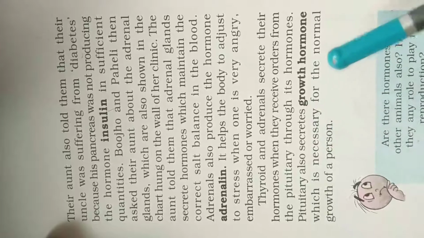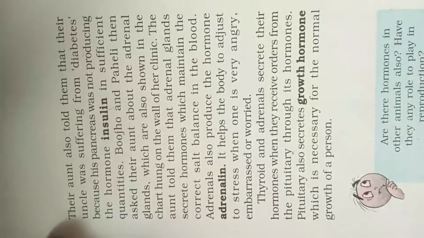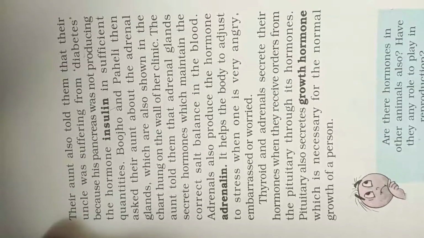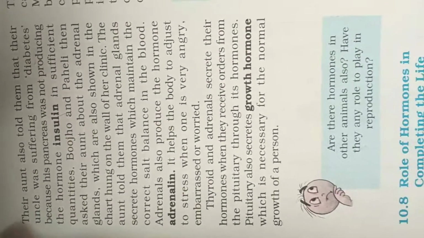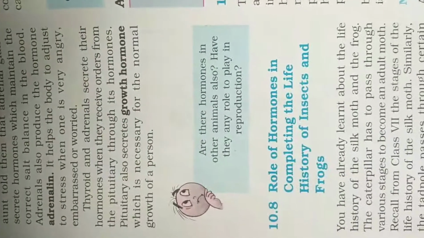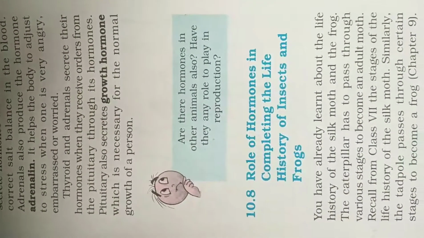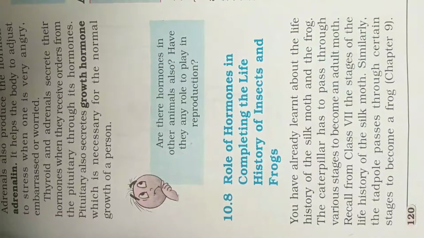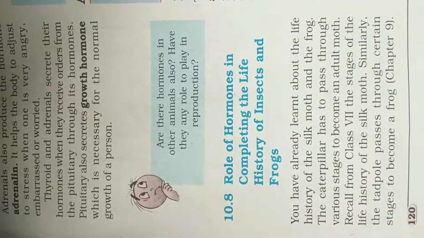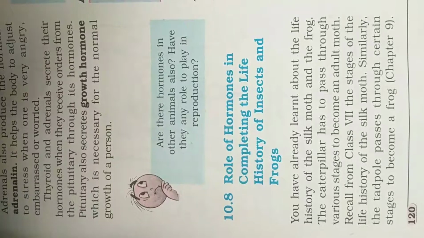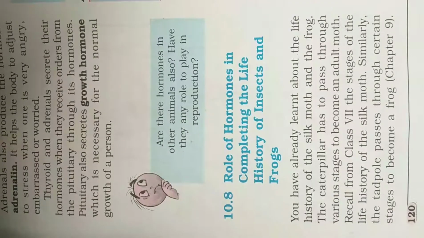Okay, then next we'll see the role of hormones in completing the life history of insects and frogs. Hormones are also produced in insects and frogs. You have already learned about the life history of the silk moth and the frog. The caterpillar has to pass through various stages to become an adult moth.